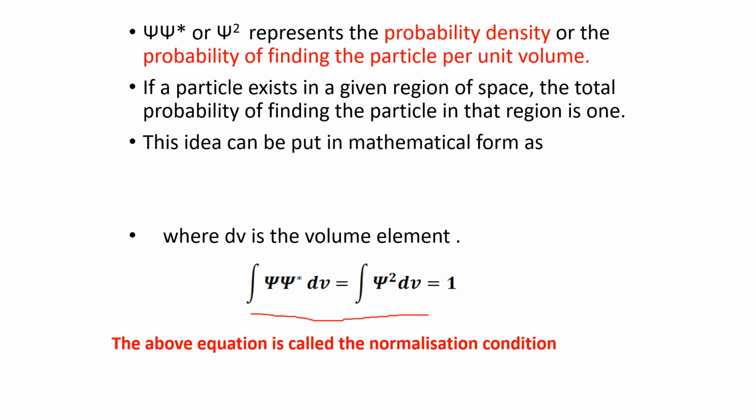It gives the total probability of finding the particle in that region, and its value will be 1 because we know that the particle will be in that particular region. And this idea is put in mathematical form as the volume integral of psi square dV is equal to 1. Here dV is the volume element, and this equation is called the normalization condition.